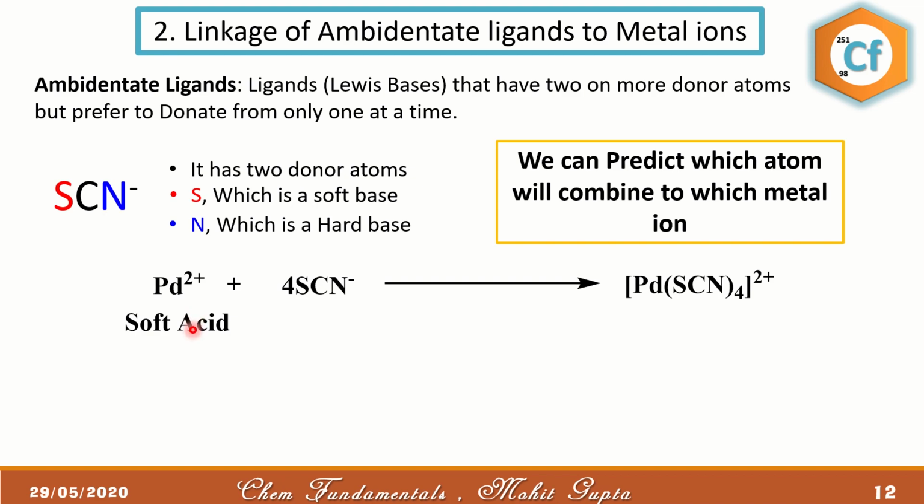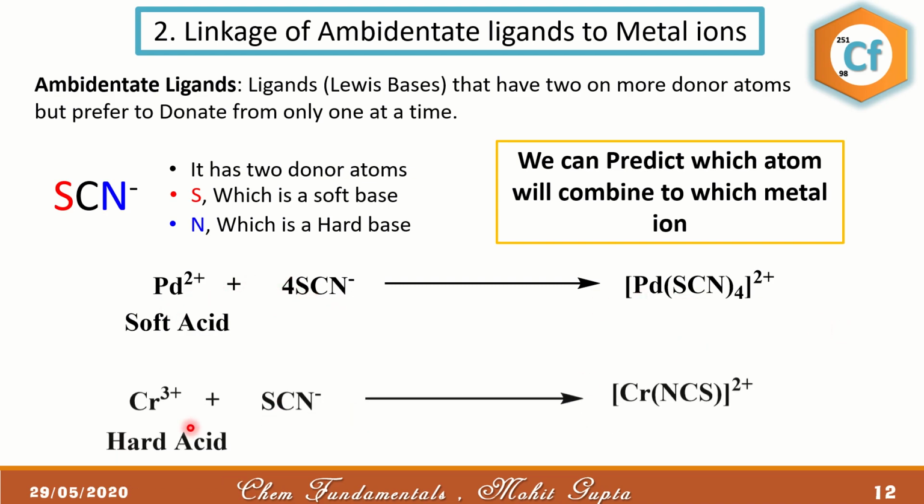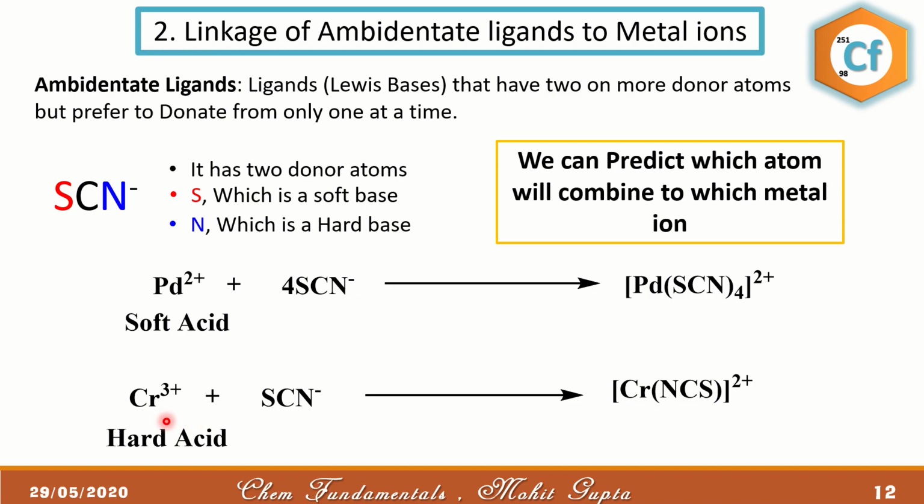In this case, we have Pd2+, which is a soft acid because it is a transition element with a lower oxidation state and more d orbitals. So SCN- will prefer to bond from the sulfur side because it's the softer one. In the case of chromium 3+, which is a hard acid, nitrogen will prefer to form the bond and we'll get this kind of product.